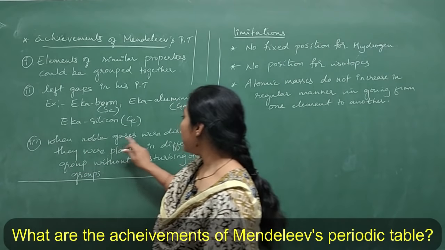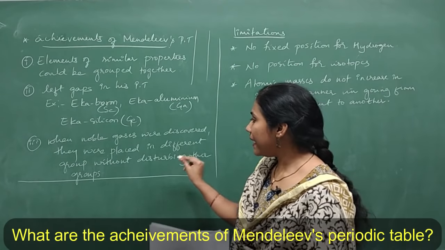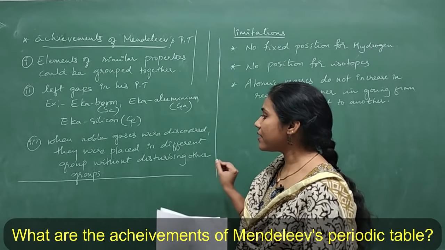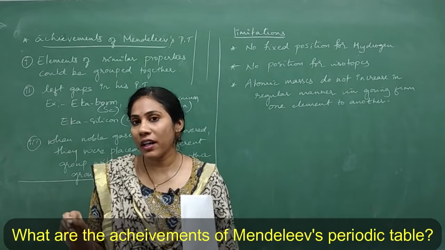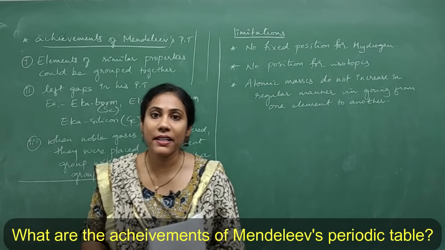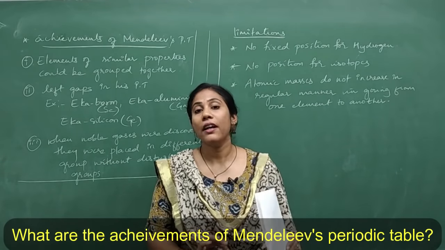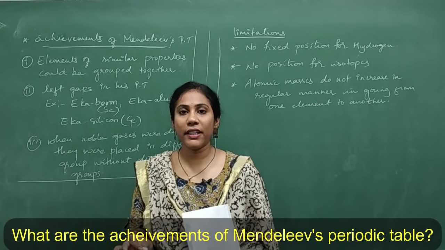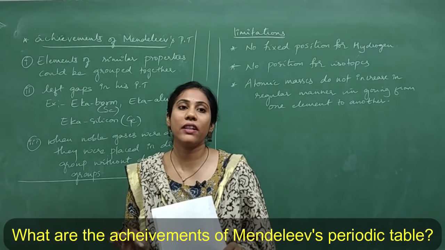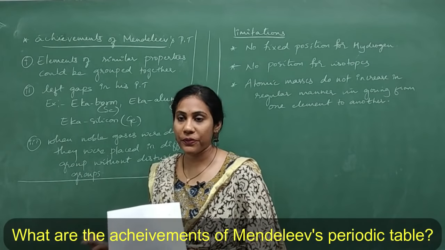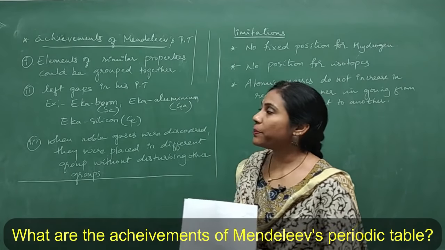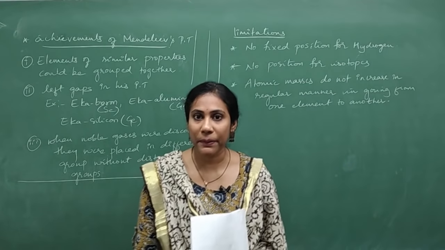Third one, when noble gases were discovered, they were placed in a different group without disturbing other groups. When he was making the periodic table for the existing 63 elements, noble gases were not discovered. But later, once he had given the periodic table, noble gases were discovered. For them, he has given a separate group. He placed them in a separate group without disturbing the existing groups. So these are the three achievements of Mendeleev's periodic table.